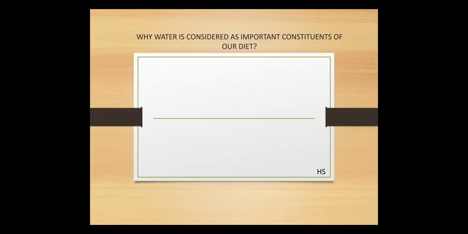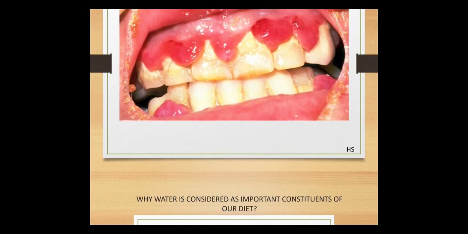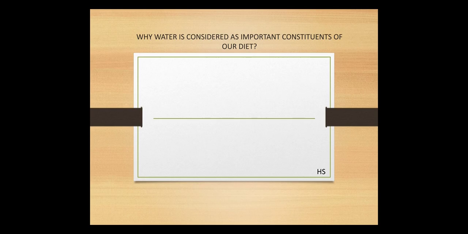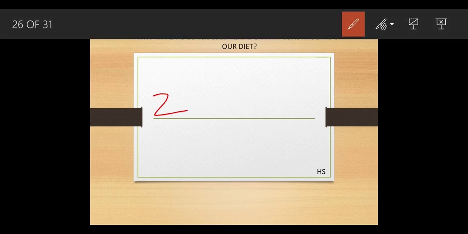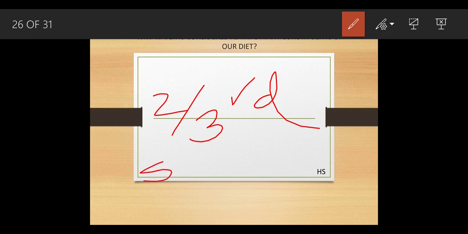Now we are going to move to the new slide, that is why water is considered an important constituent of our diet. Because two-thirds of our body is made up of water, and this water is an excellent solvent.